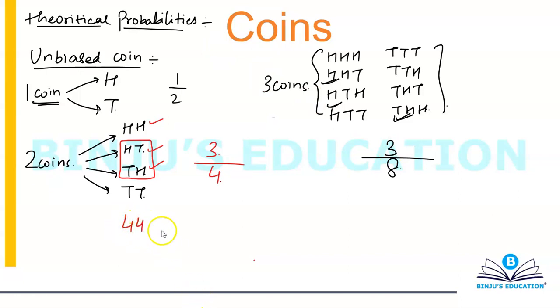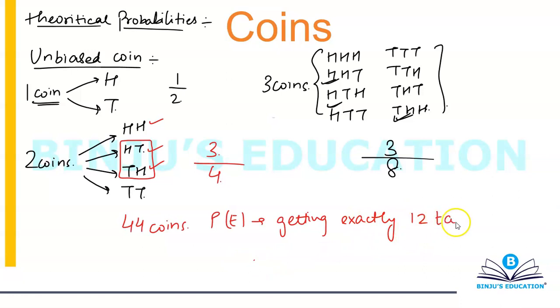Let's say I have 44 coins. What is the probability of getting exactly 12 tails on the top face? I'm flipping 44 coins simultaneously. All the coins are unbiased coins. As of now we are simply talking about the unbiased coin, nothing else. I have 44 coins. What is the probability of getting exactly 12 tails on the top face?